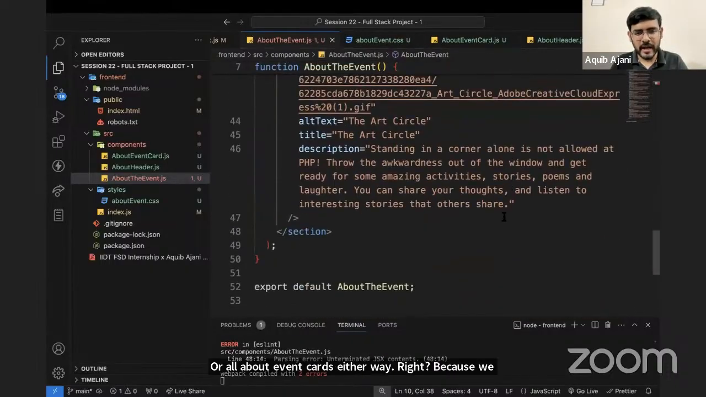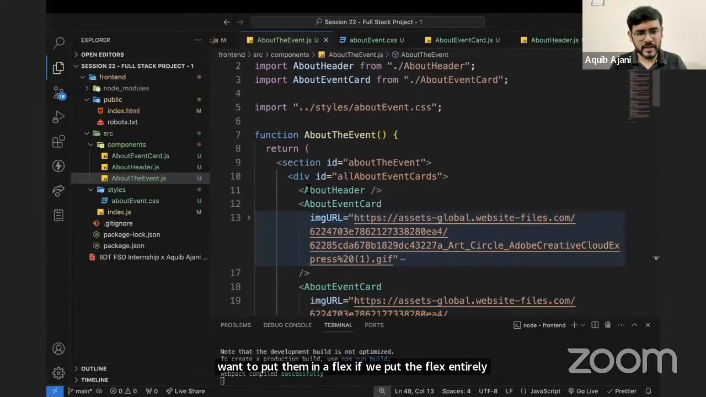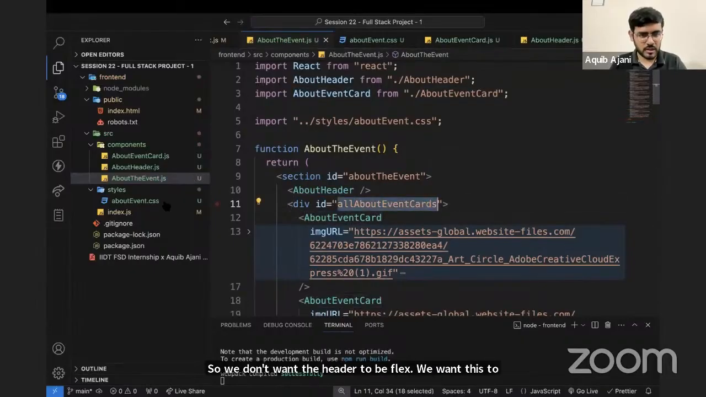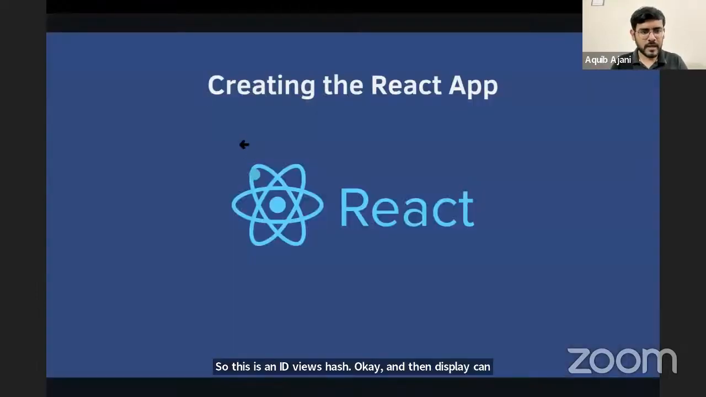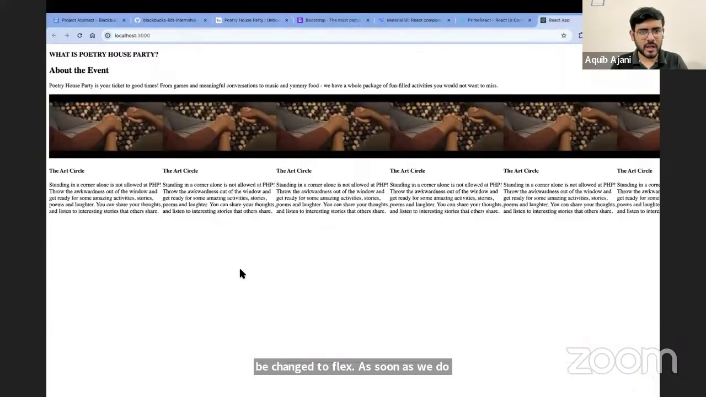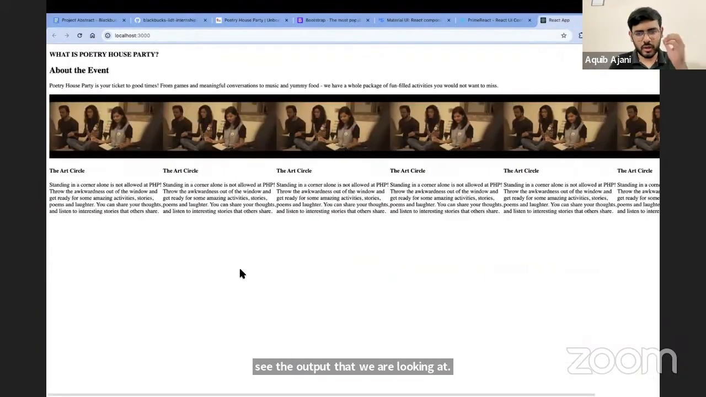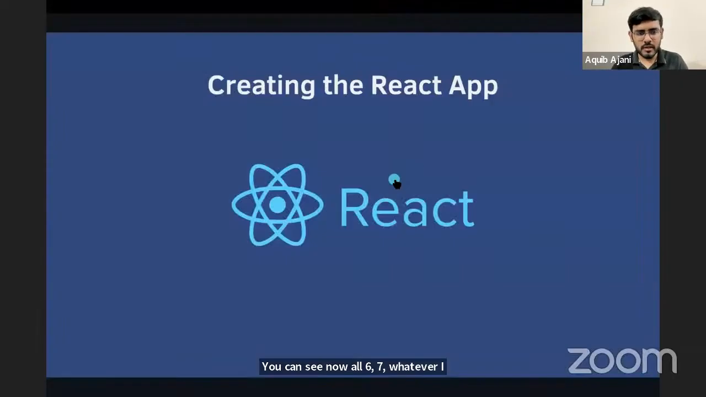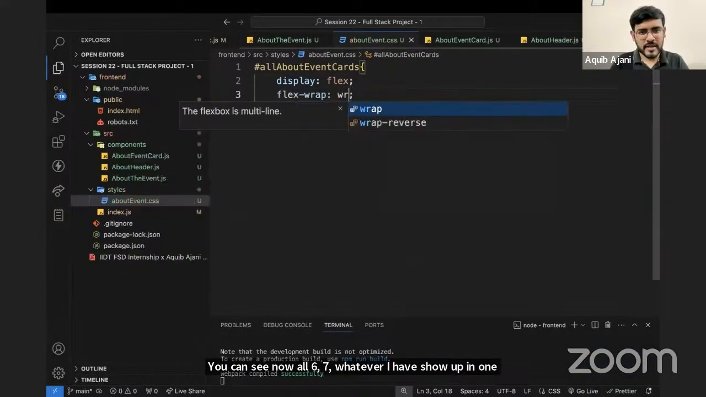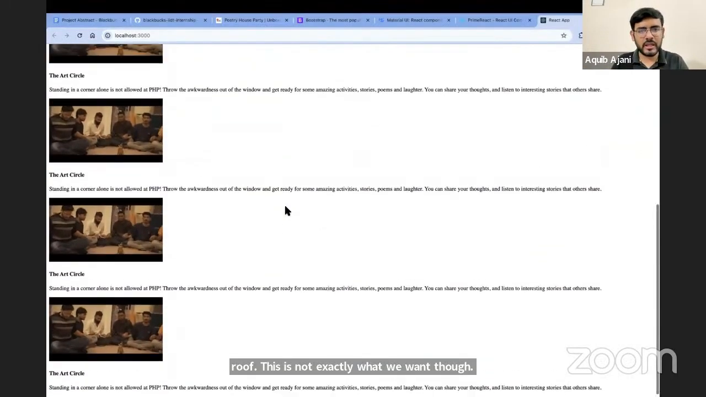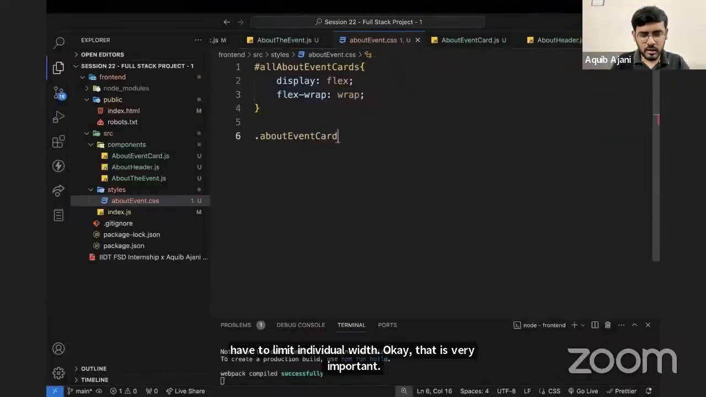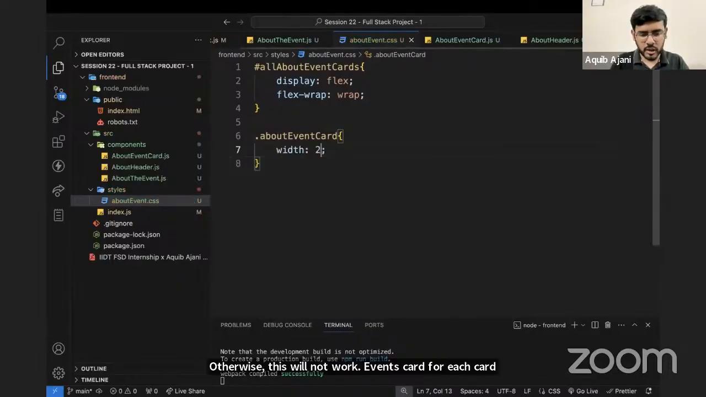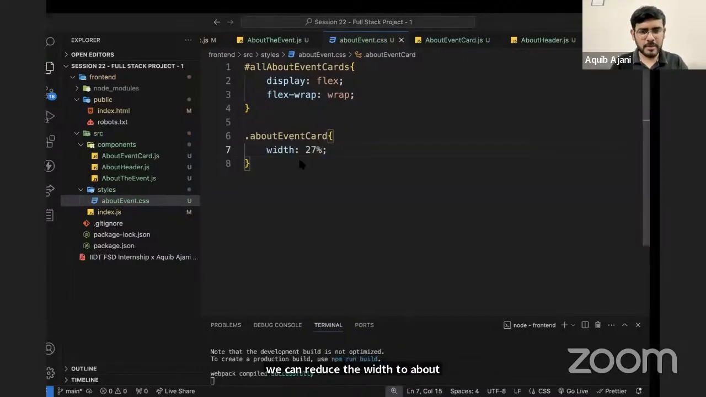If we put the flex entirely, then even the headings and all will become flex. So we don't want the header to be flex. We want this to be after the header only for the event cards. So this is an ID, we use hash, and then display can be changed to flex. As soon as we do this, we should see the output that we are looking at. You can see now all 6, 7, whatever I have show up in one row. This is not exactly what we want though. So we can set the flex wrap to wrap. And then we also have to limit individual width. Okay, that is very important. Otherwise, this will not work. About events card. For each card, we can reduce the width to about say 27%, 28%, something like this.